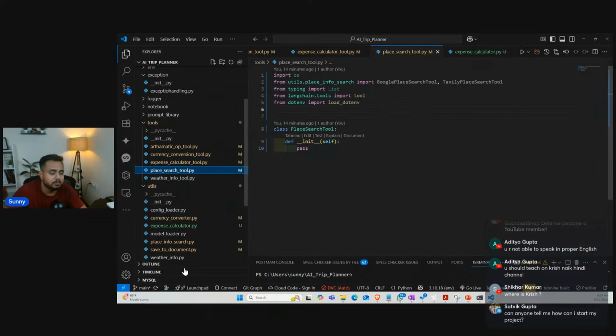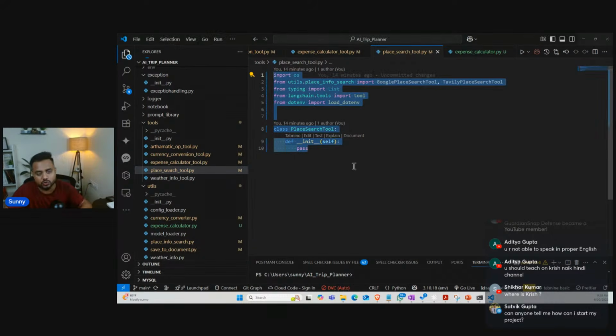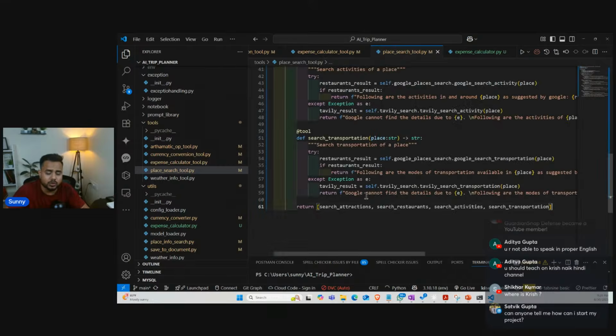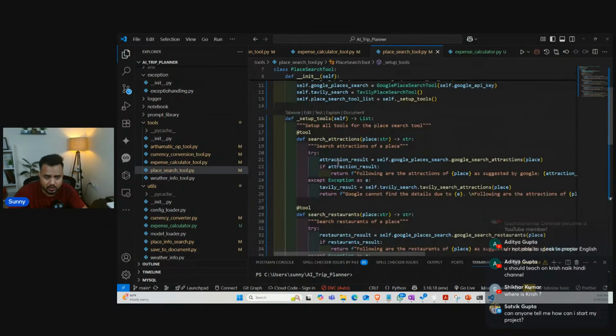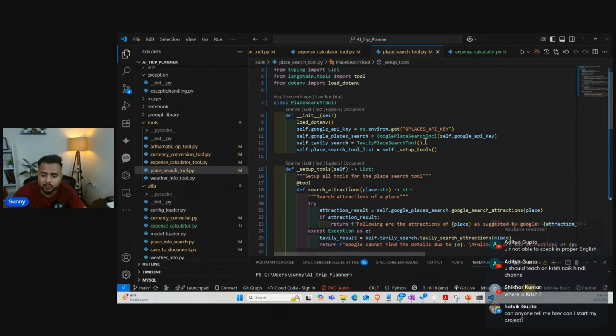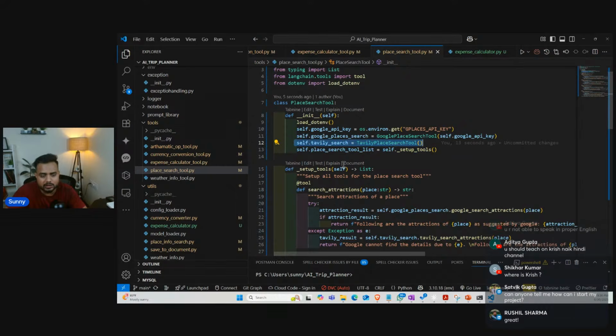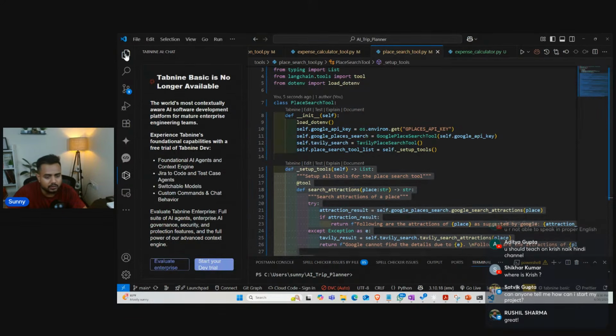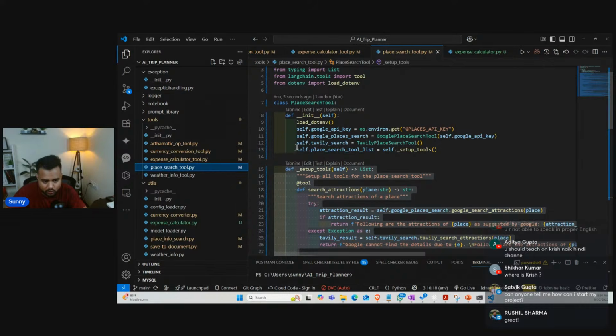Then we have the next one, place search tool. As you can see, guys, we haven't kept anything over here inside the place search tool. Now let me show you what will come inside this place search tool. Okay, so inside this place search tool, guys, you can see we have a tool list. Again, in the same way, I'm going to follow the same method. So I'm going to initialize this Google Place Search API key. Then the second one is the Tavily Search API key. Okay, then here you can see, guys, we have what? We have this setup tool call.